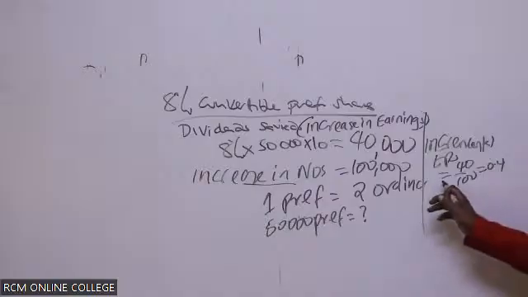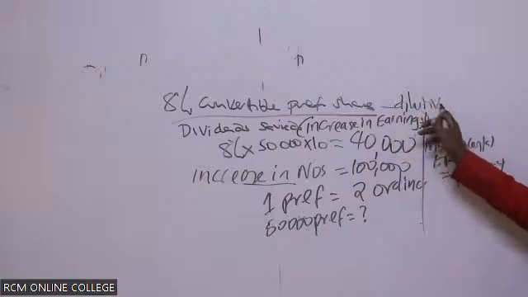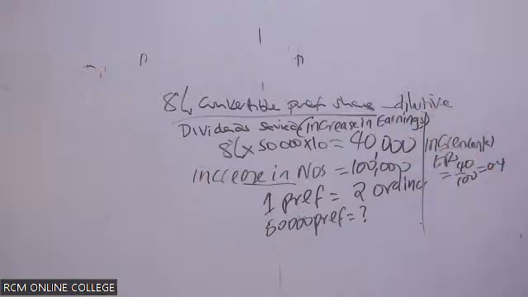Automatically, this means that this one is dilutive. Is that okay? Please give me feedback because I need to finish this question. Are we together now? 0.4 is less than our 2.